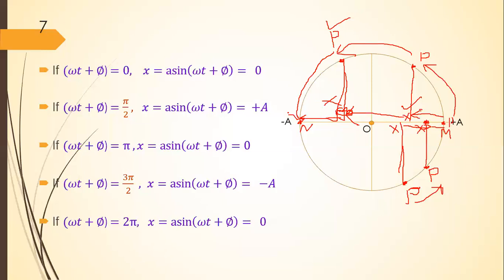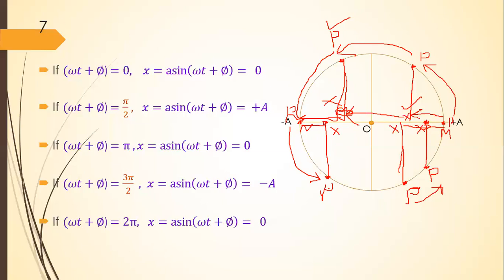Now when this particle P again comes to this position, what will be the position of the X? The position of the X will be this. It will reach this point.